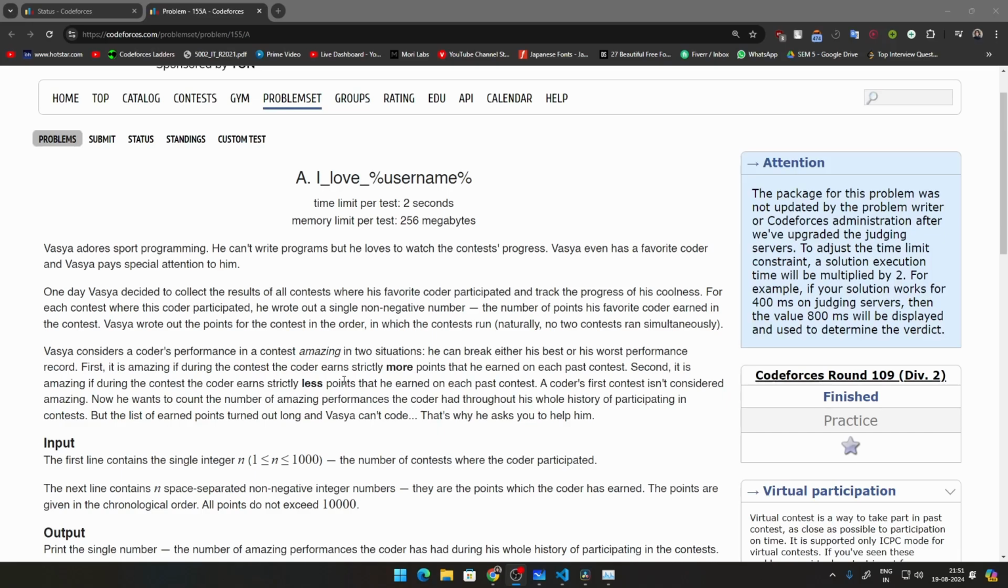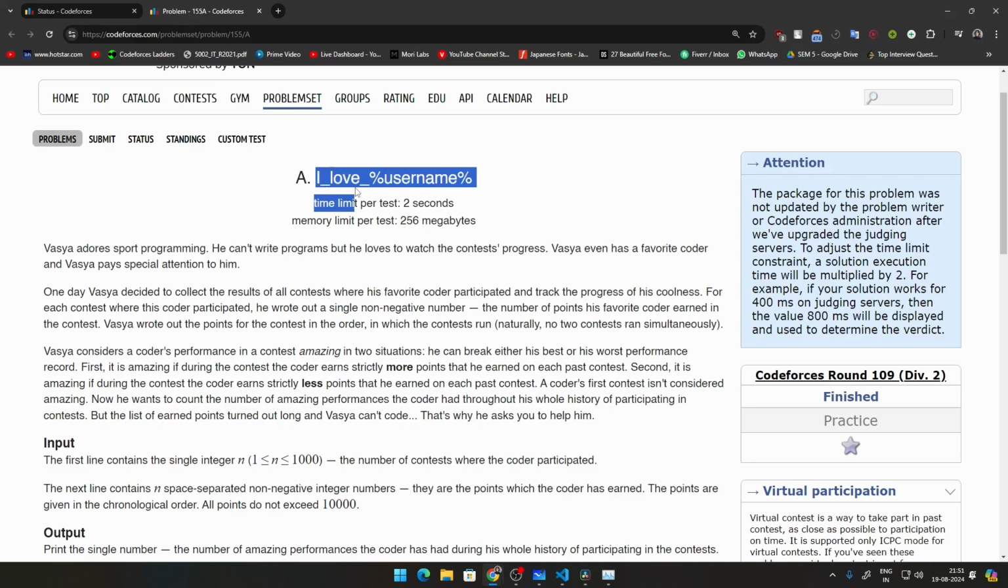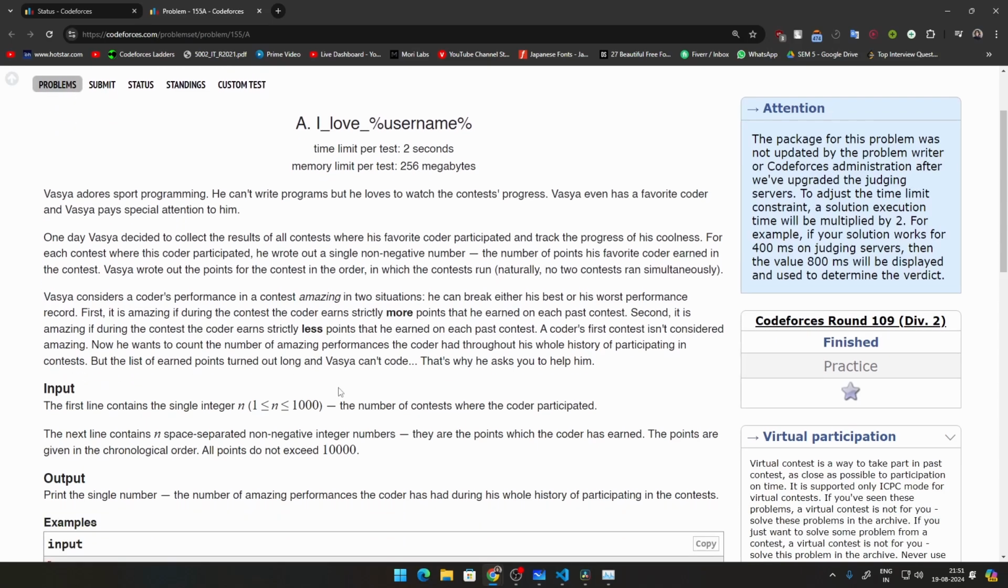Welcome to this video series where we are solving Codeforces problems in Python. We are doing the A to OJ ladder, and in this episode we are solving problem 155A, which is called "I Love Username". Anyways, let's read through the problem. It's a very simple problem. Let's go ahead and see how to solve it.